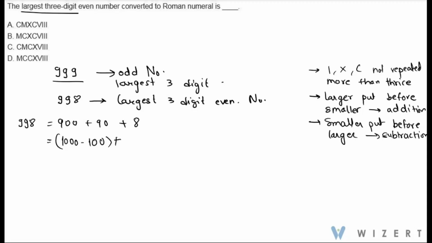The same is the case with 90. We cannot represent it as 50 plus 40. So what we do? We denote it as 100 minus 10. And 8 can be written as 5 plus 3.